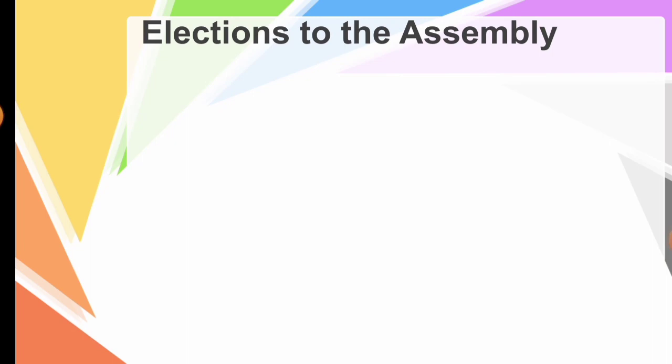So children, now let's see the elections to the assembly, that is the process of elections. The different political parties compete in the election to the legislative assembly. So they will take part in the elections.